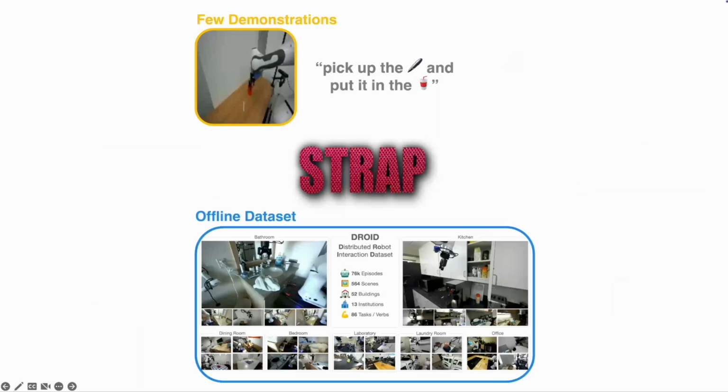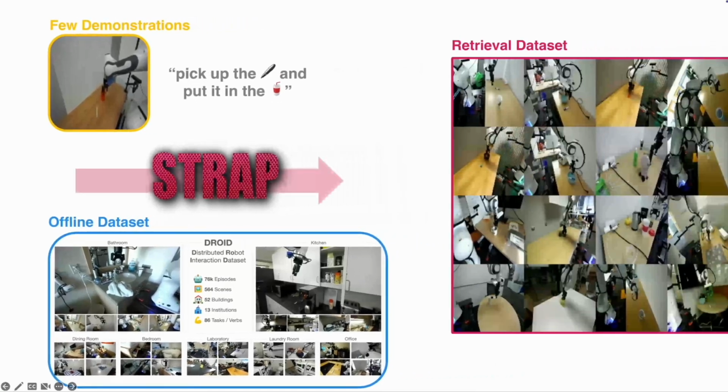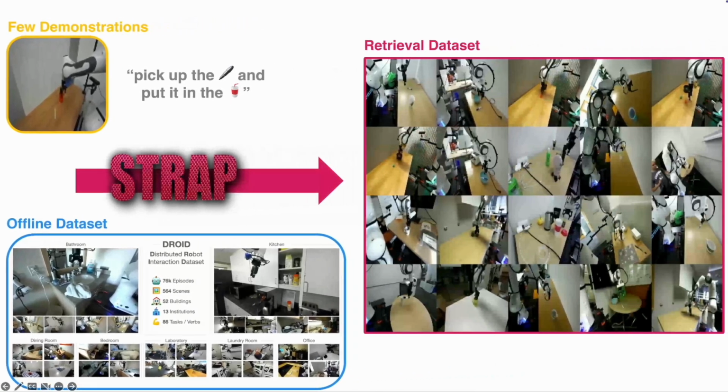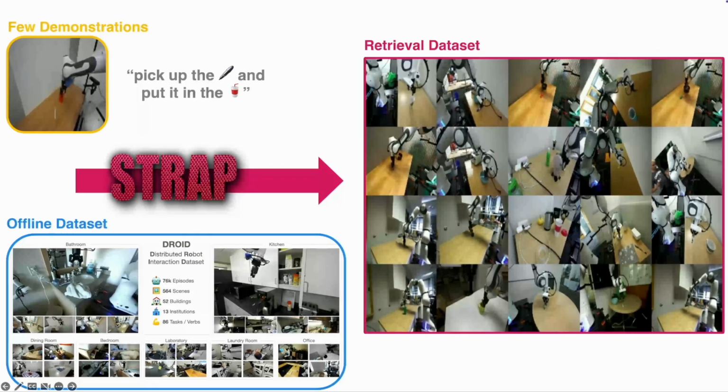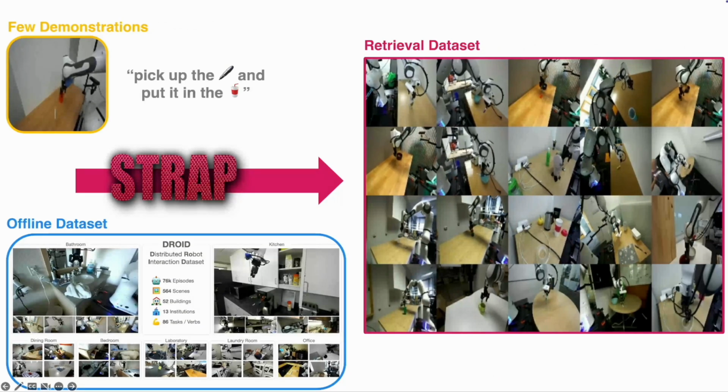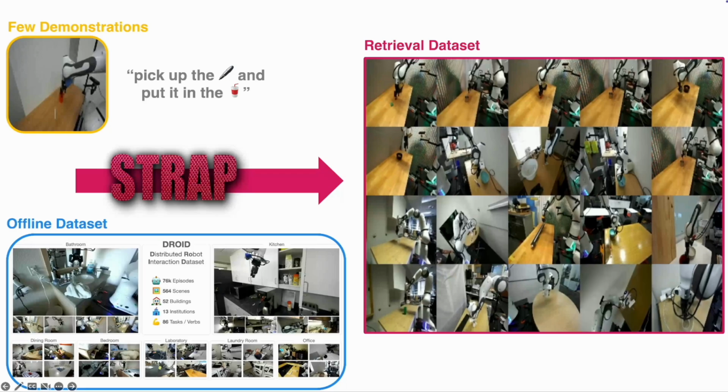Finally, we run a retrieval algorithm on a subset of the Droid dataset. Prompted by a pen and cup demonstration collected in our lab, STRAP finds trajectories in the offline dataset that match the task and the environment of the seed demonstration. Note that even though the seed environment is not part of Droid, STRAP retrieves data from lab setups with astonishing similarity.